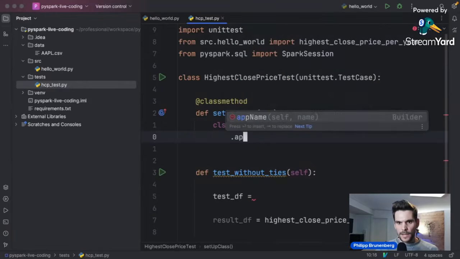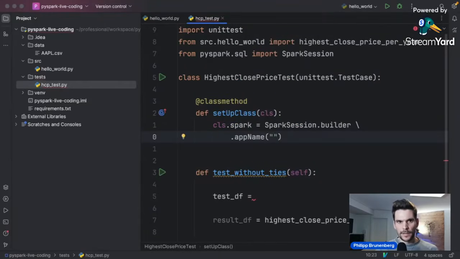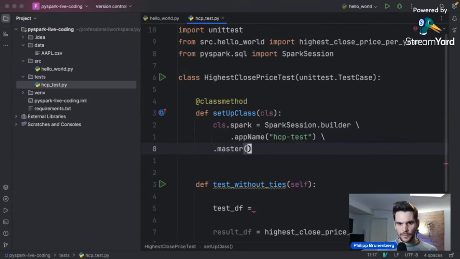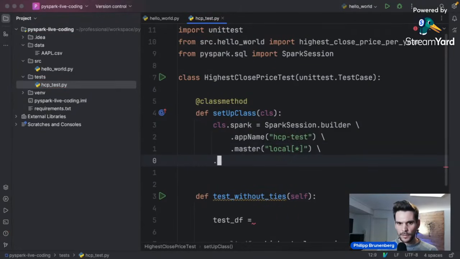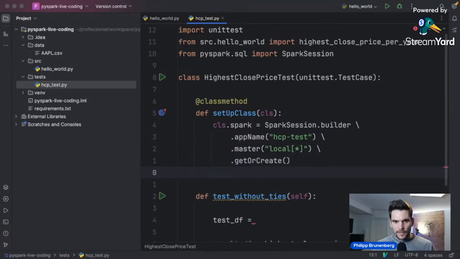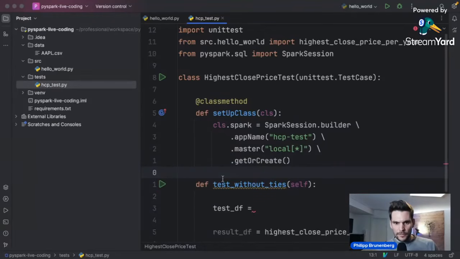And we're going to set the app name to, for example, what do we test? HCP test. And the master, we are going to set to local[*] again. And then we are going to call the getOrCreate, which will actually retrieve the Spark session.